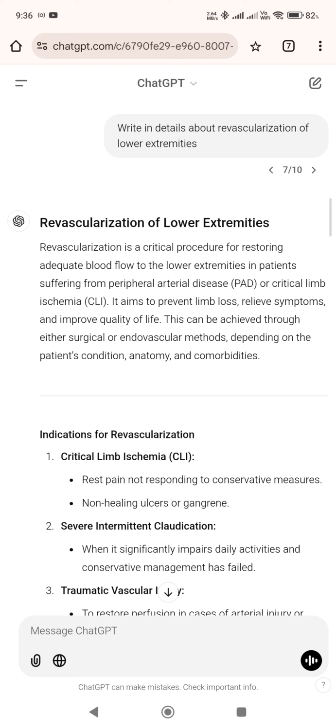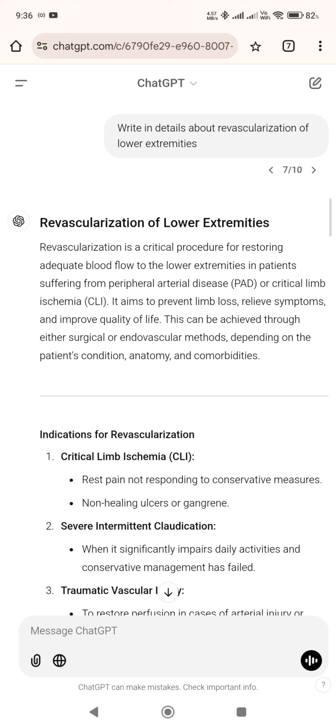Revascularization is a critical procedure for restoring adequate blood flow to the lower extremities in patients suffering from peripheral arterial disease, PAD, or critical limb ischemia, CLI. It aims to prevent limb loss, relieve symptoms, and improve quality of life. This can be achieved through either surgical or endovascular methods, depending on the patient's condition, anatomy, and comorbidities.